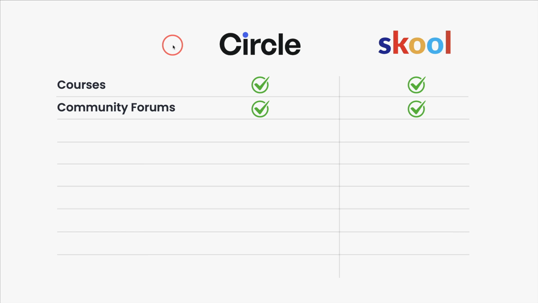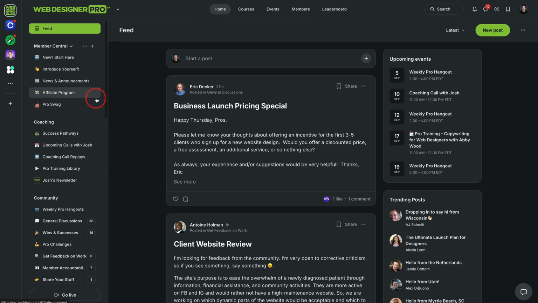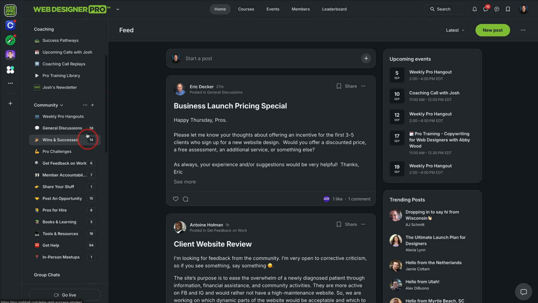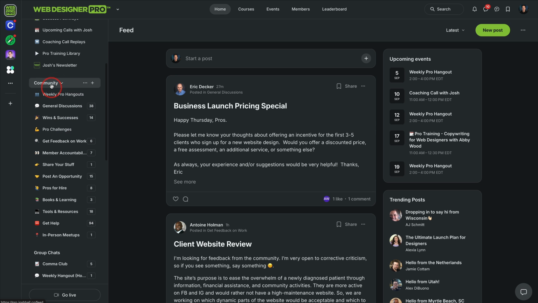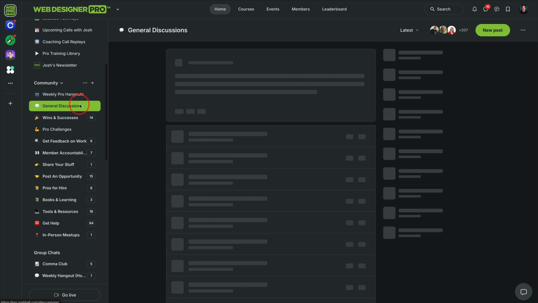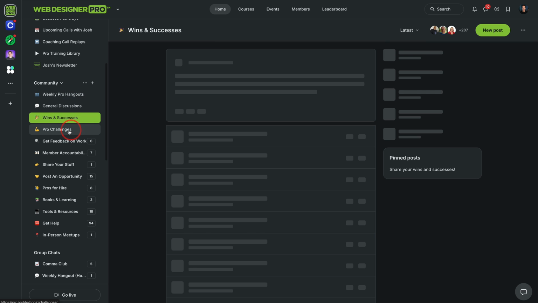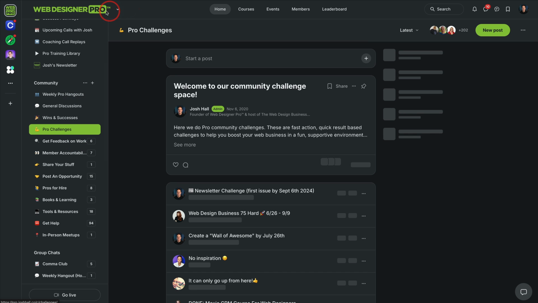Both Circle and Skool also have community forums. The thing I personally love about Circle is that you can have tons of different forums and even types of forums that we'll look at here. So like in my community, we have an entire section with different forums, one for general discussions, one for wins, one for challenges, all different forums.